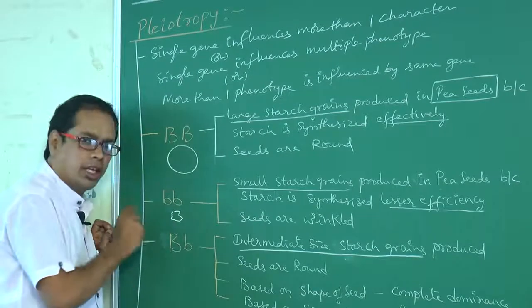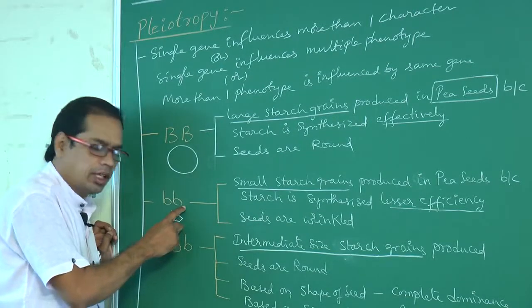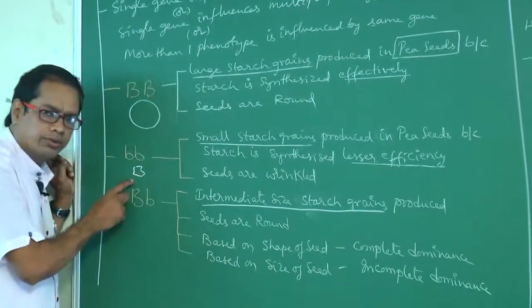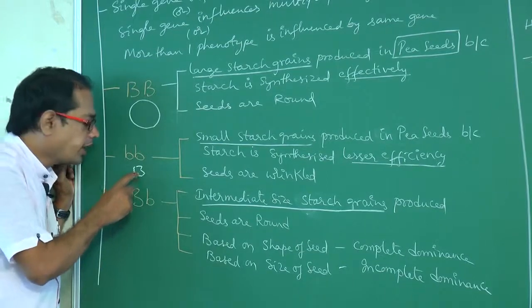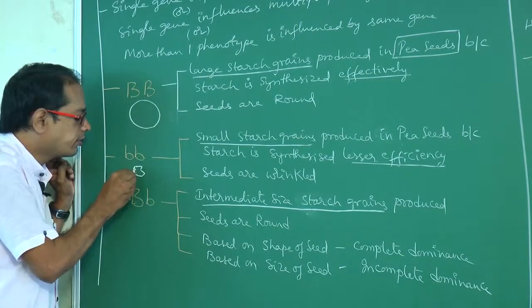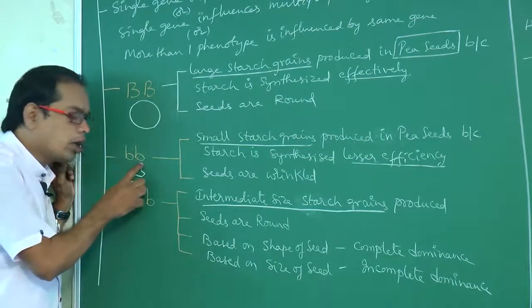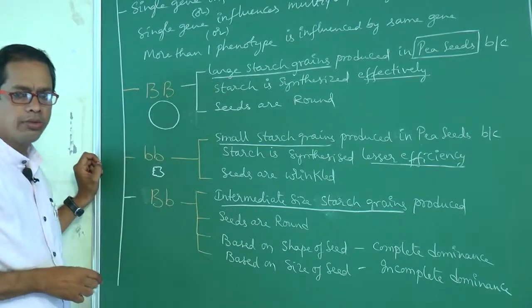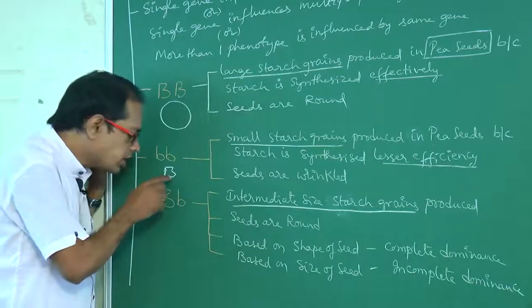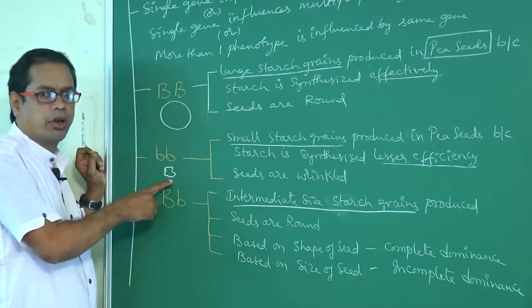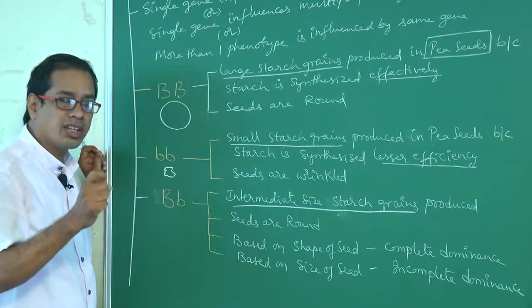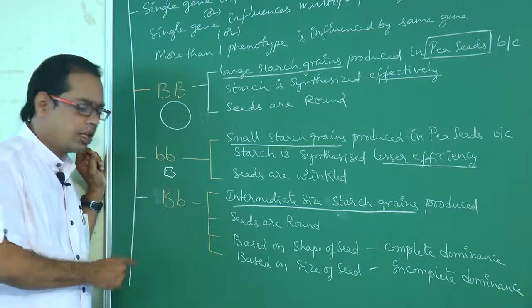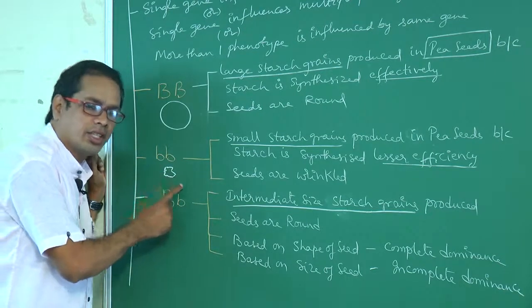Right. Another gene, small b. If this type of gene is there, small size starch grains are produced and the shape of the seed is wrinkled. If this gene is present, what type of starch grains are synthesized? Small size starch grains are synthesized. Why? Because starch synthesis is less efficient, less active.